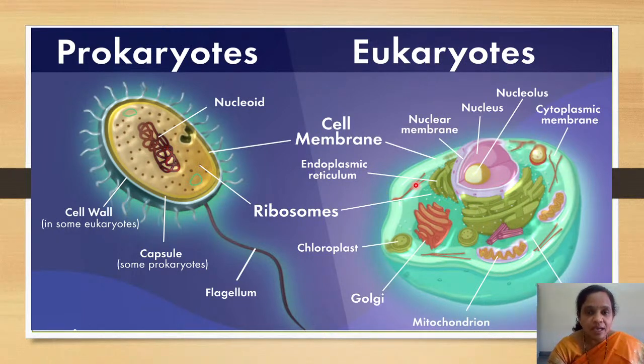cytoskeleton. This is called a cytoskeleton. The fibrils that will attain the shape of the cell and prevent the cell from collapsing. And most important is that each cell organelle has got its own membrane. It is not that it is floating in the cytoplasm, but it has got its own cell membrane. That is a very important feature of all the cell organelles that are present in a eukaryotic cell.